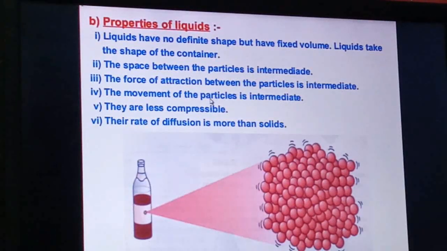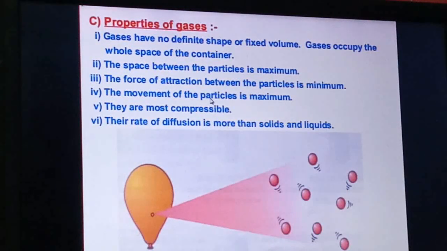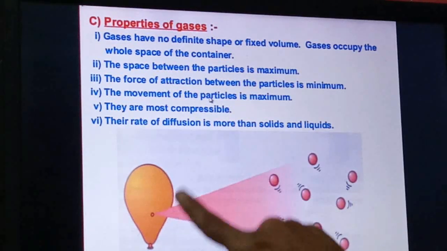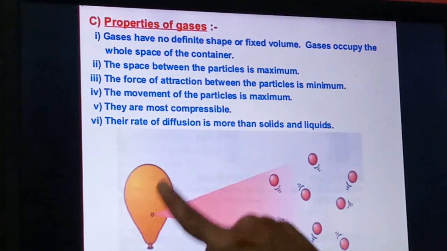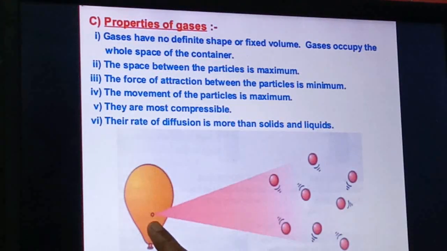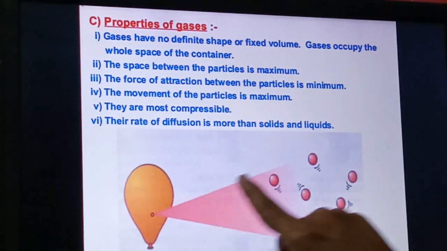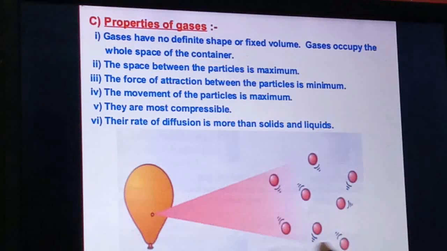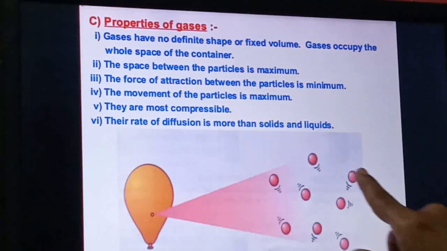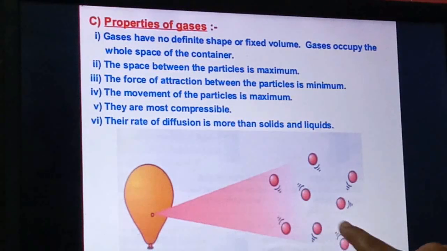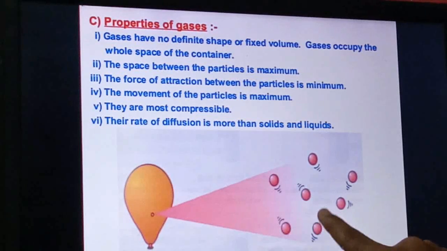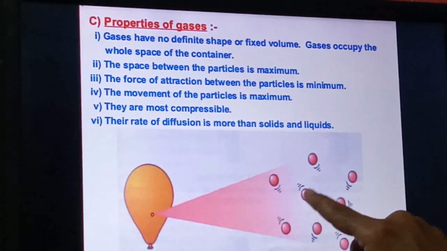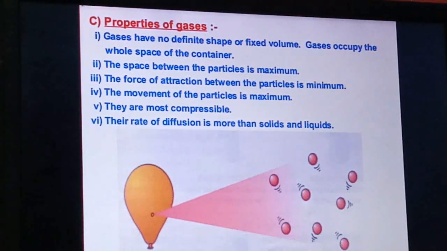Next, see the properties of the gases. See here, this is a balloon and this balloon is blown because inside it we have blown air. So here you can see the enlarged view of the air molecules. These are the air molecules where you can see clearly that space between each and every molecule is there. More space is there. They are far apart from each other.